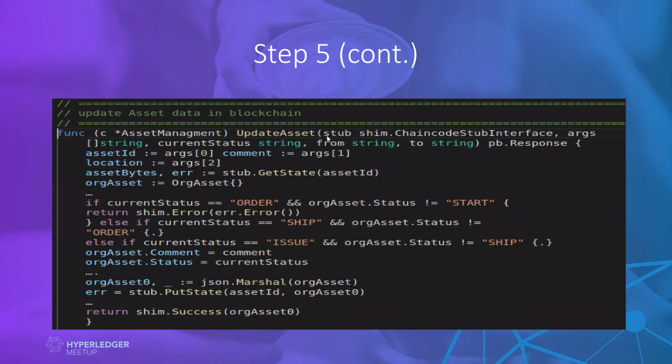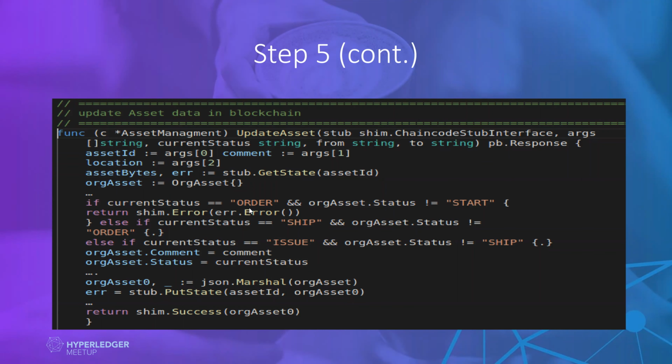And in the update status, I will be getting the parameters. The first argument will be the state ID. Number two is the location, according to our chaincode. And then we will be getting the asset with the asset ID. This is how we get the data from the Hyperledger Fabric ledger. So we will be providing the valid asset ID. If there is data, then we will be getting the data. Otherwise, there will be an error, and we can display that there is something wrong, or we can check if this is null data, or maybe the asset ID is not valid. So we can show it here.